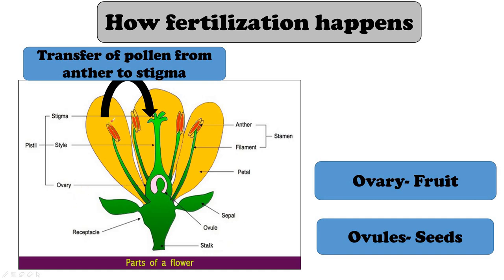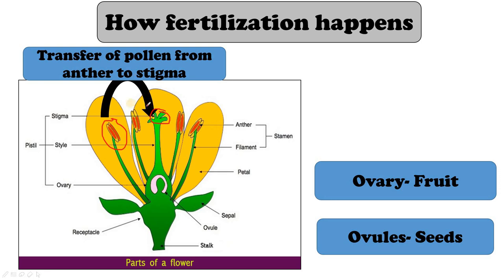Okay, so I told you that anthers are the pollen producing part, right? So pollen grains are produced in this anther and then pollen grains are transferred from these anthers to the stigma of the flower. How? By honeybees, by wind, by housefly.